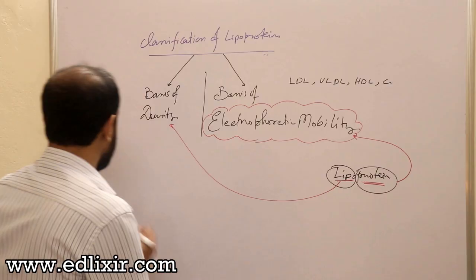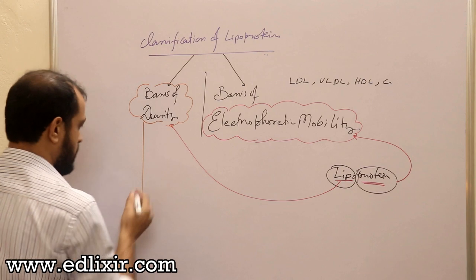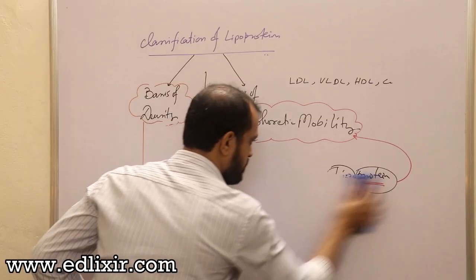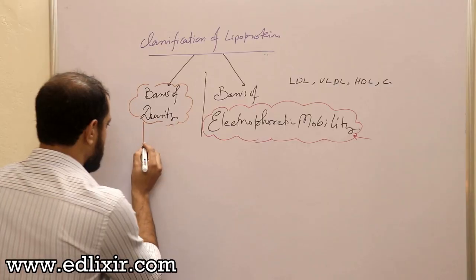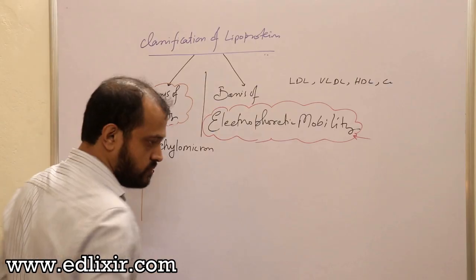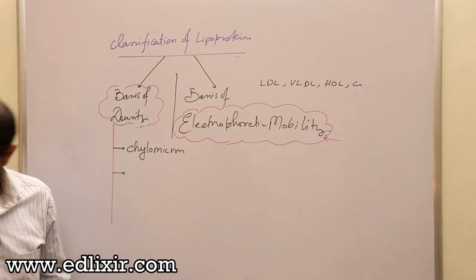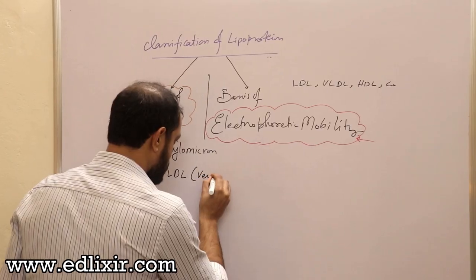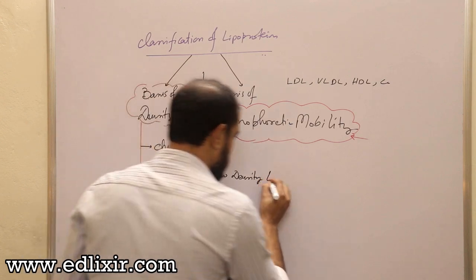Listen. On the basis of density, if you want to classify lipoproteins, then you need to understand that there is what? Chylomicron, there is what? LDL or VLDL, there is VLDL, very low density lipoprotein, right? Very low density lipoprotein.